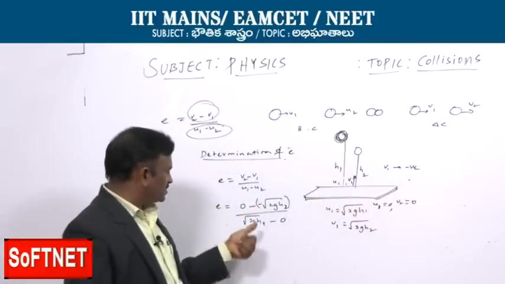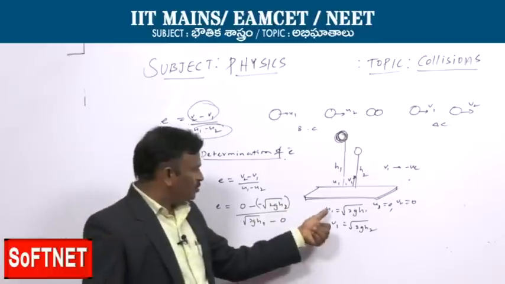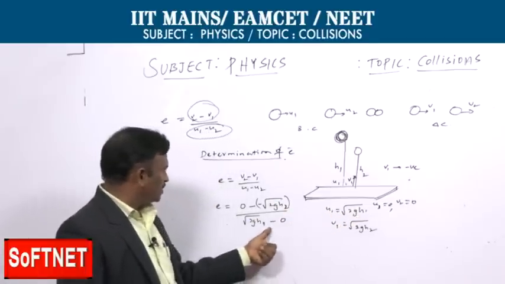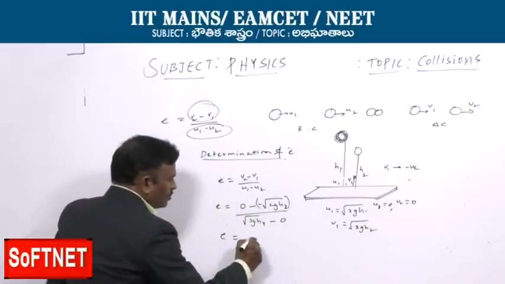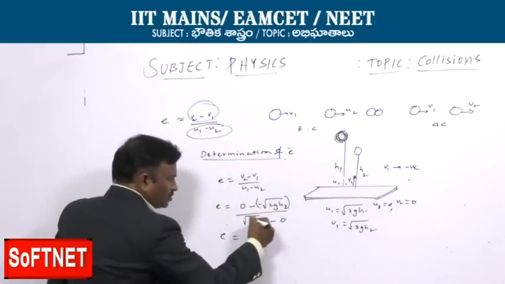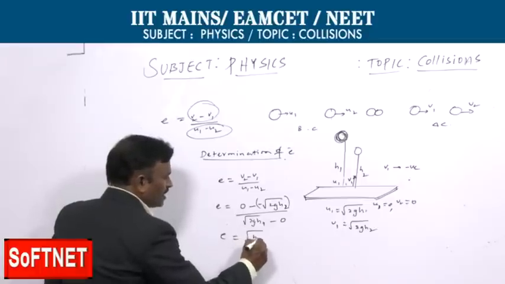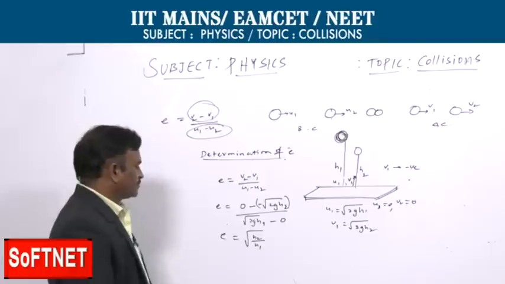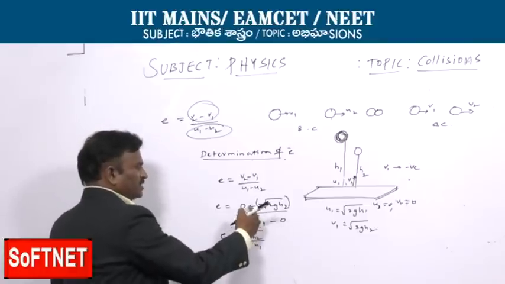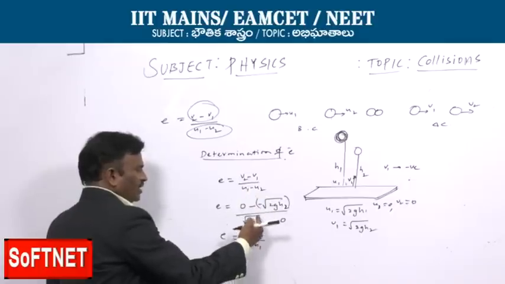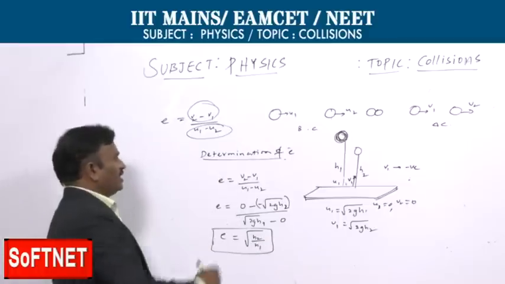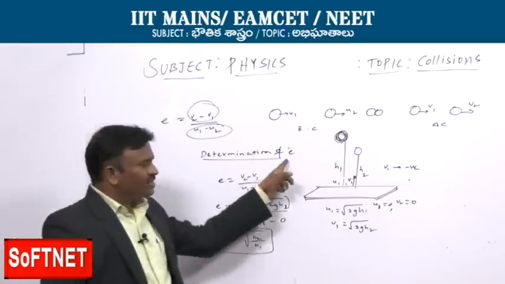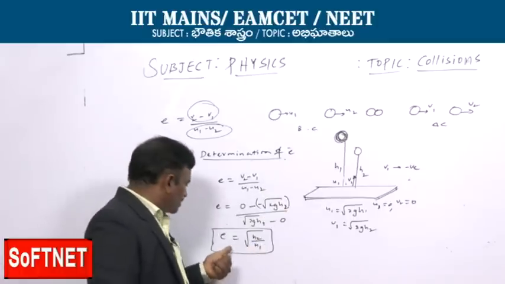So minus of minus by U1 plus, where U1 is square root of 2g h1. U2, the initial velocity, is 0, so I am substituting 0. e is equal to minus into minus plus, 2g gets cancelled, root of h2 by h1. Here root of 2g h2 by root of 2g h1, 2g gets cancelled, h2 by h1. So we can determine the coefficient of restitution of a collision by using this formula.